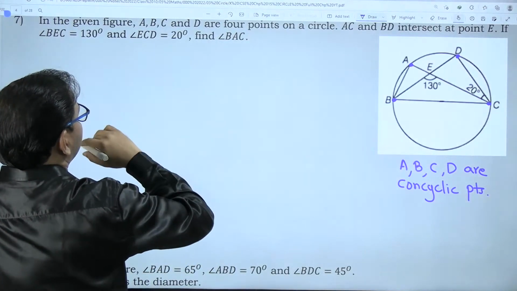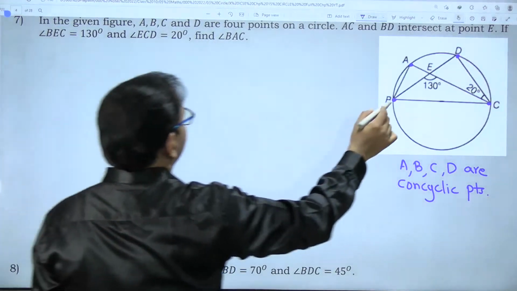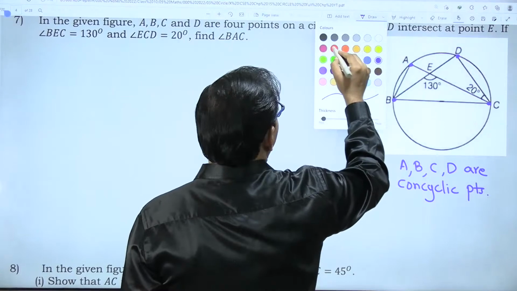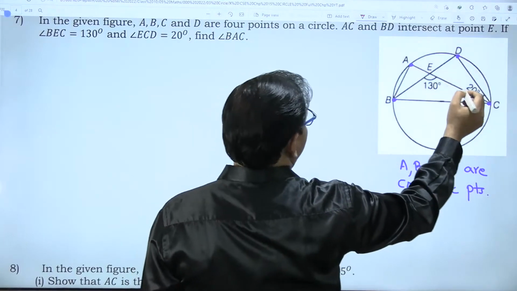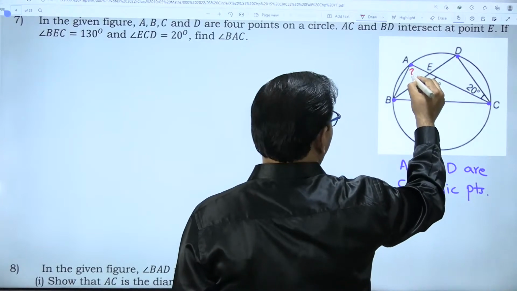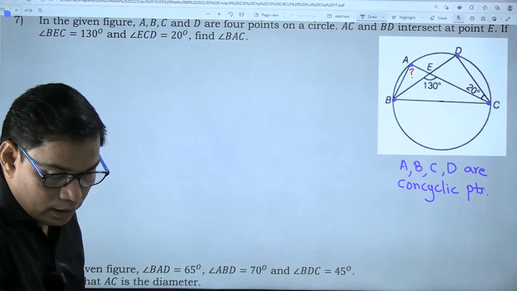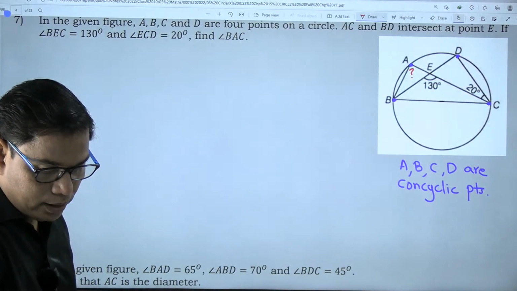Angle BEC is 130 degrees, angle ECD is equal to 20 degrees, and we have to find which angle? Angle BAC. This is quite easy. Okay, is BC a diameter? Tell me yes or no. Is BD a diameter?